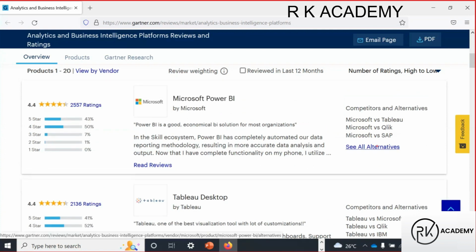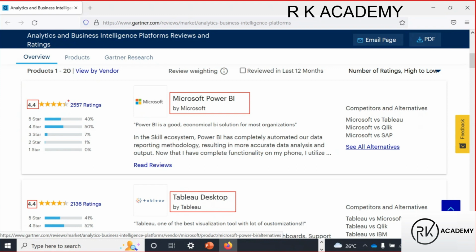Okay, guys, here you can see. So Microsoft Power BI, whenever you are going to purchase a mobile phone, you will go to that website and you will see rankings, star markings and reviews, right? Okay, so here we have Microsoft Power BI and Tableau, guys. So the rating is the same for Power BI and Tableau, right? 4.4 star marking.